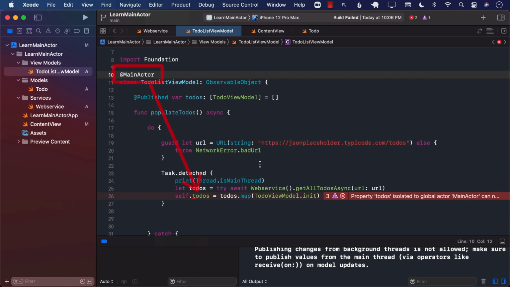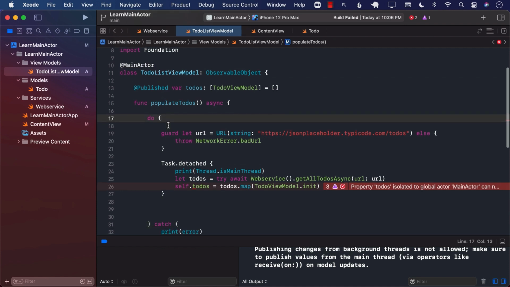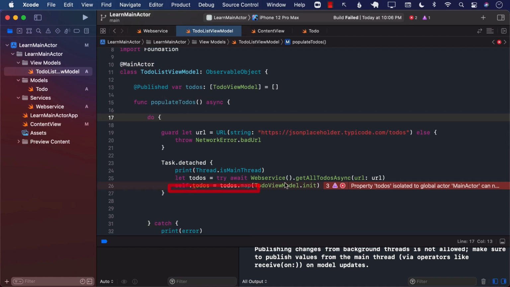You're trying to set something which is marked with main actor inside a background thread. And the reason it is complaining is also because we have decorated the to-do list view model with the property wrapper. This means that every single property and every single function inside the to-do list view model must be called on the main thread. And that's exactly what we are not doing. We're not really calling it on the main thread.